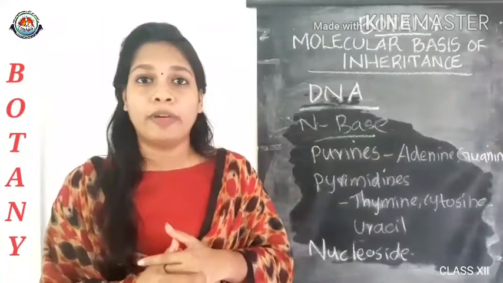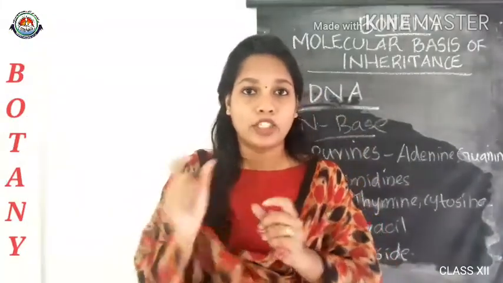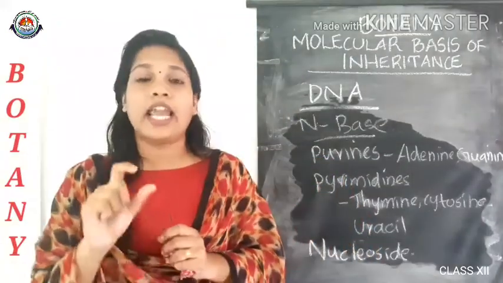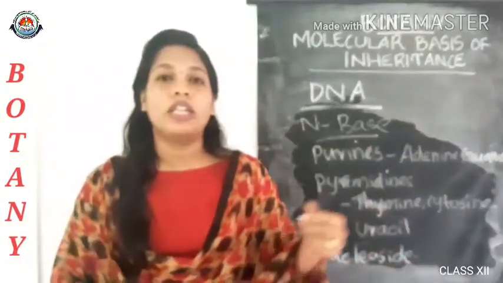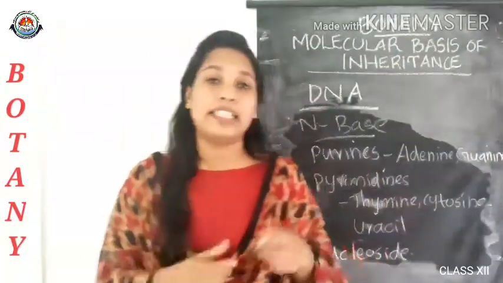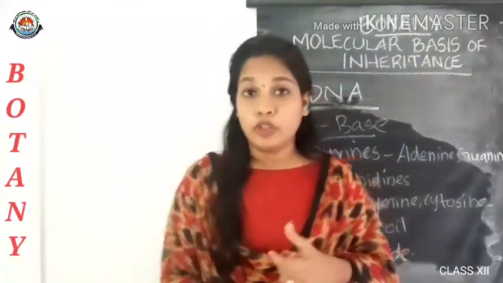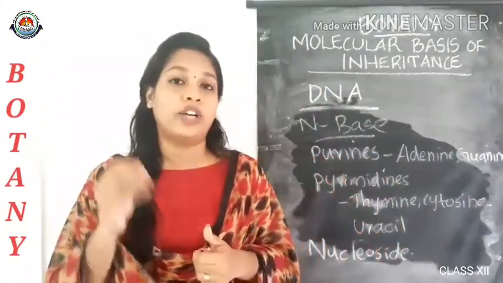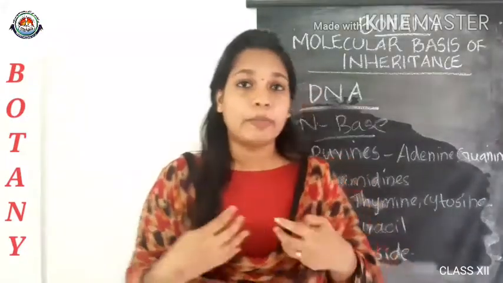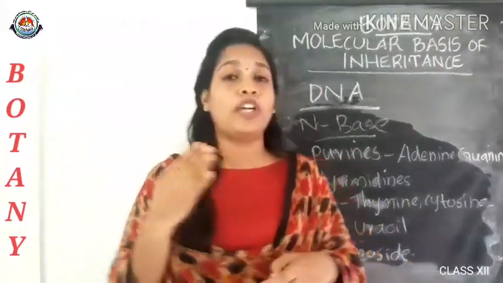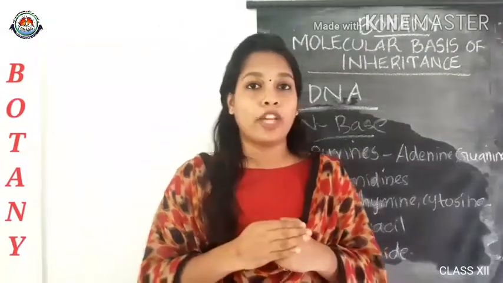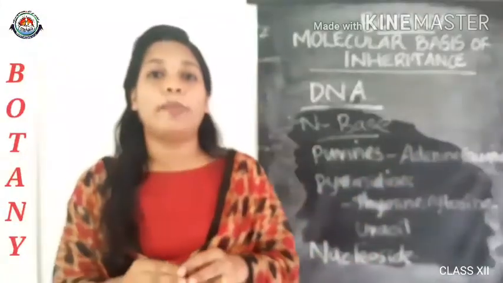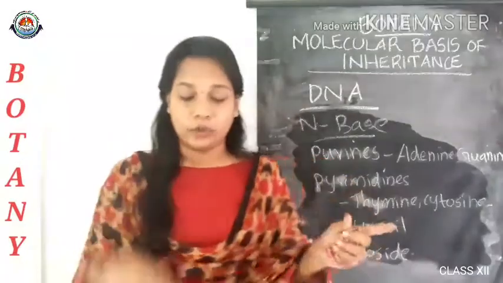So, how is a nucleotide formed? When a phosphate group is attached to the 5' OH side of a nucleoside, a nucleotide is formed. And two nucleotides are linked by a 3'-5' phosphodiester bond and form a dinucleotide. More nucleotides combine to form a polynucleotide chain, which you can see in your textbook.